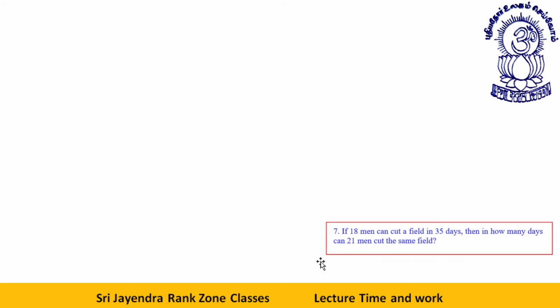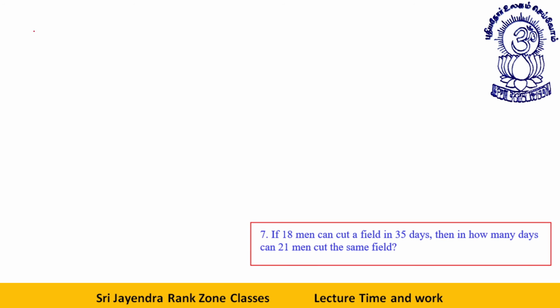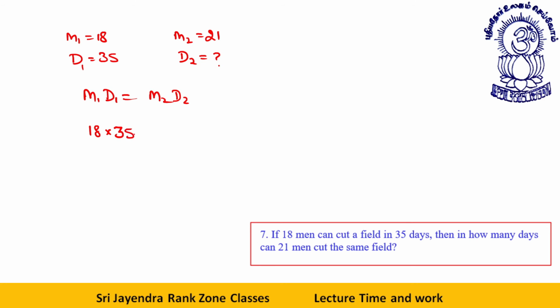The first question is: 18 men can cut a field in 35 days. Then in how many days can 21 men cut the same field? You require this value. So as per the formula, M1 D1 is equal to M2 D2. That is 18 into 35 is equal to 21 into D2.